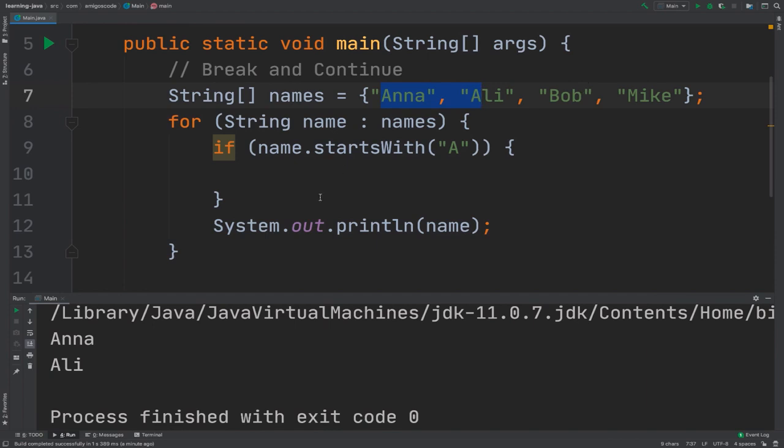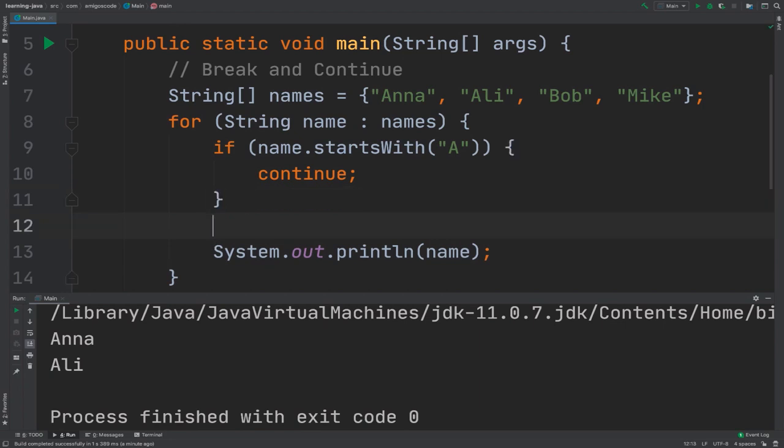What continue does, instead of breaking out of the loop, is simply go back to the beginning of the loop. In this case, we have name starts with A. If that's the case, we're not running anything after this line. If this line is executed, we simply go back to the loop and then run everything again.